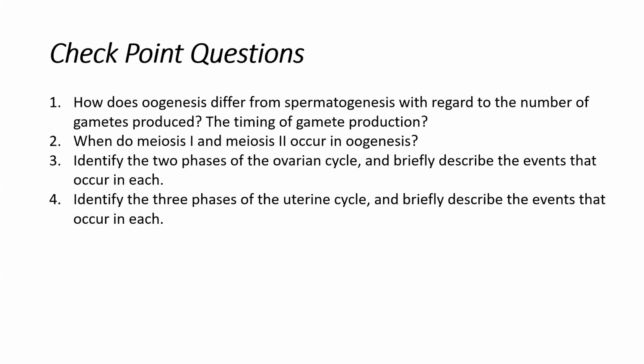more sperm are produced than ovum production in females, okay? We also said that the arrested meiosis was a difference that we saw in females. So remember that in oogenesis, meiosis 1 was arrested at the time of birth. The female was born with all of the eggs that she would have. They were arrested up until puberty, and then every month as she ovulated, that ovum would continue on, finish up meiosis 1, and then be arrested in meiosis 2 unless that ovum was fertilized. Okay, so that's what happened in females.